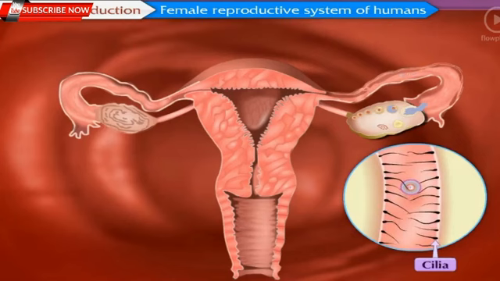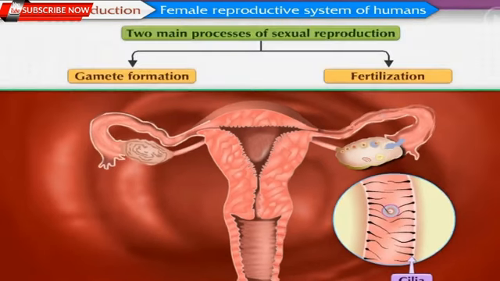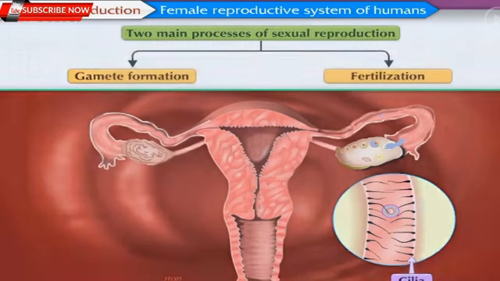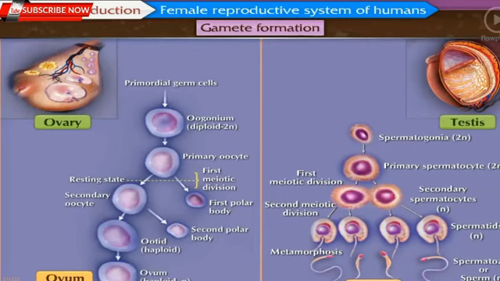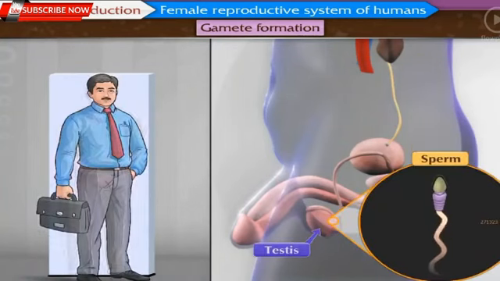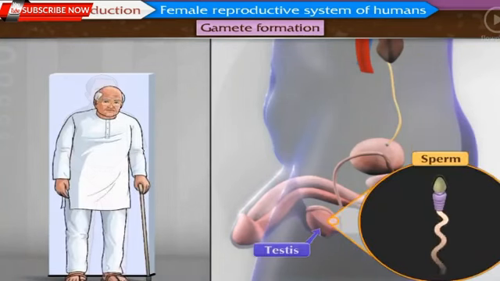We have studied now that the gamete formation and fertilization are the two main processes that occur in sexual reproduction. Come, let us see how these processes take place in human beings. Gamete formation. Both gametes, that is, sperm and ovum, are formed by meiosis. Sperms are produced in testes of men from beginning of maturation, that is puberty, till death.